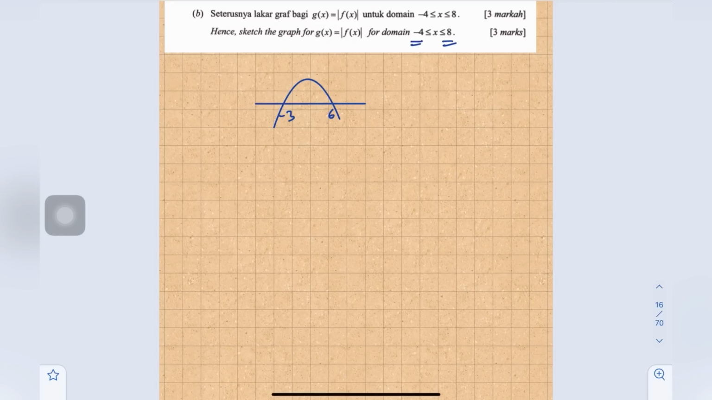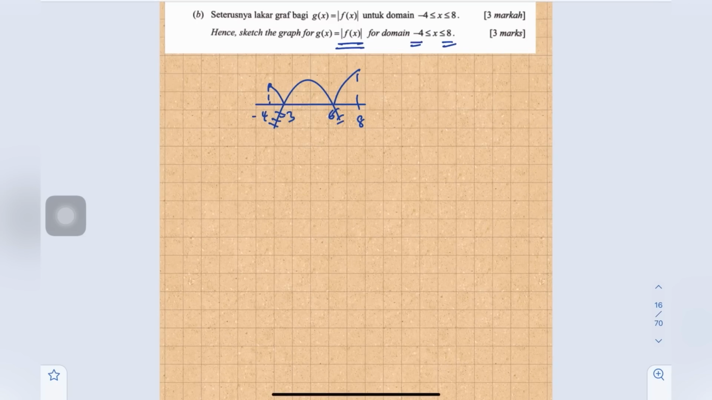So kita kena carilah. Okay, but now we have modulus sign, meaning that the negative part we need to reflect about x-axis. Dia akan jadi macam ni lah. Jadi kita kena cari domain this one, negative 4 and 8. Okay. Here given g(x) equals to modulus f(x). Okay. So this one modulus of (x plus 3)(6 minus x).